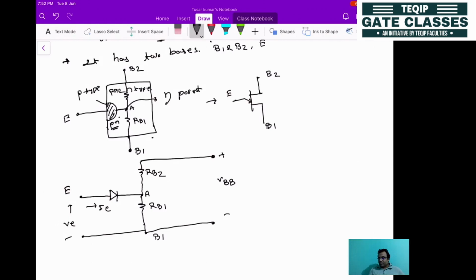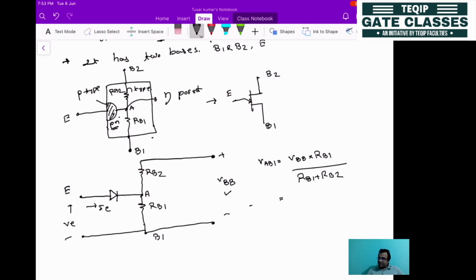Now what will be the voltage VAB1? VAB1 is called the eta point voltage. That will be equal to, this is the supply voltage, so this applies potential division. So VBB into RB1 divided by RB1 plus RB2.